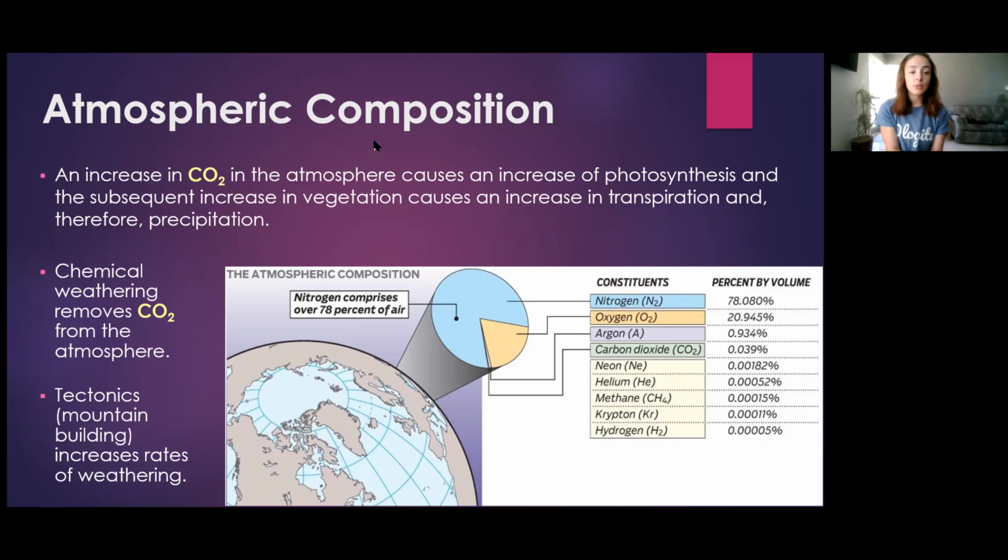Another factor that can influence the CO2 concentrations in the atmosphere is chemical weathering. Chemical weathering can decrease CO2 concentrations of the atmosphere, and tectonics, such as mountain building events, increase the rates of weathering and therefore can decrease CO2 concentrations in the atmosphere.